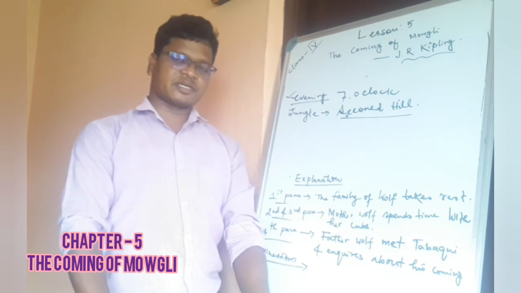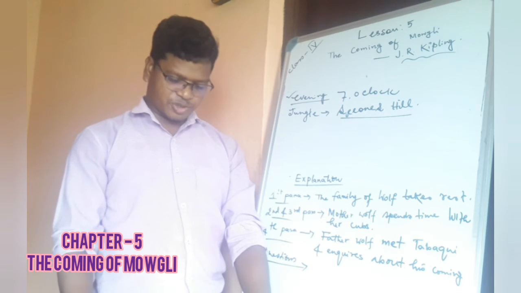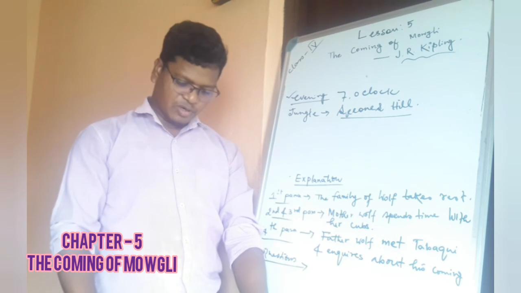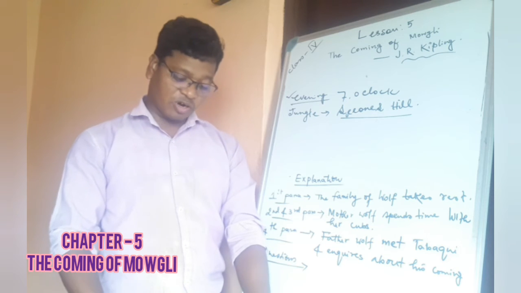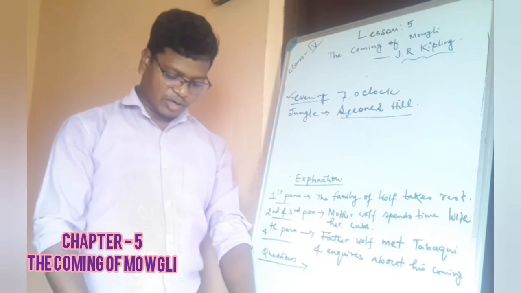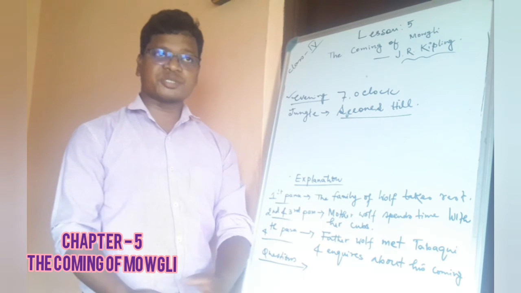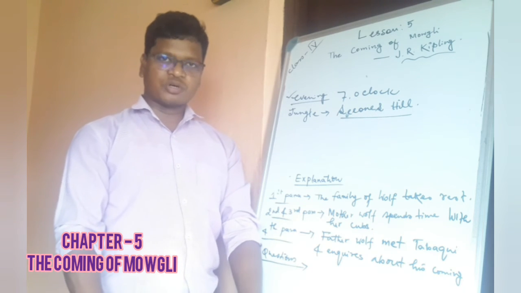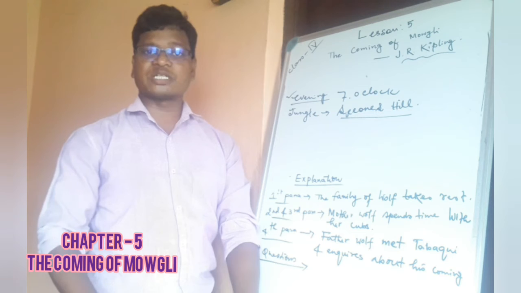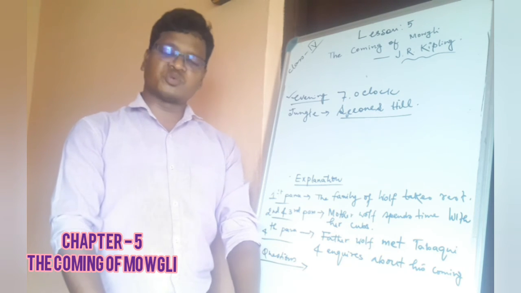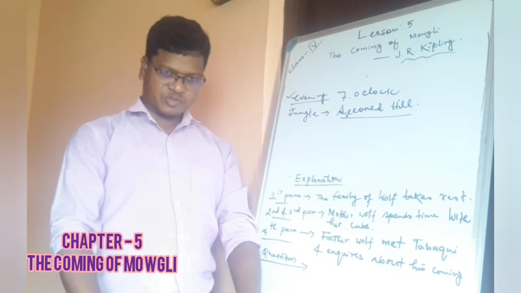So he said these words hesitantly. After that, you see what happened. No wonder he is called Lungri, the lame one, said Mother Wolf quietly. And the Mother Wolf immediately started saying that he is what? He is a Lungri. That means the lame one, one who cannot do anything.